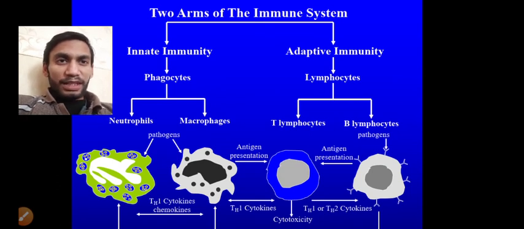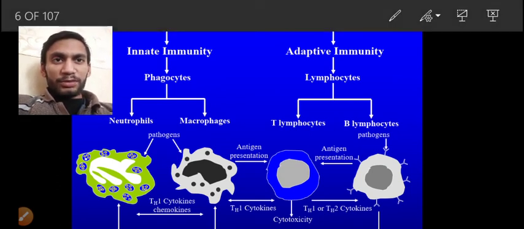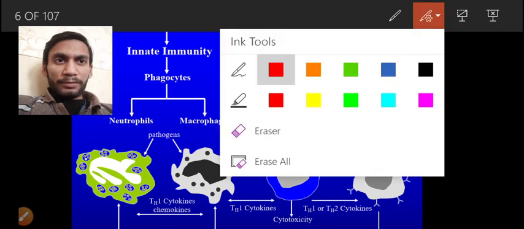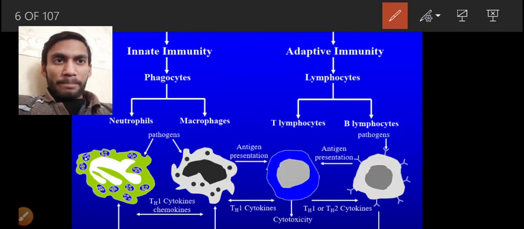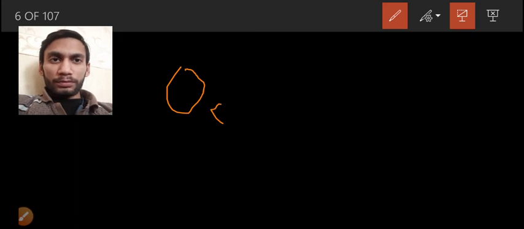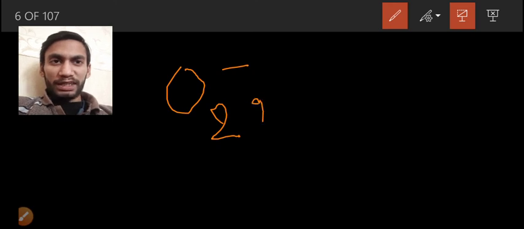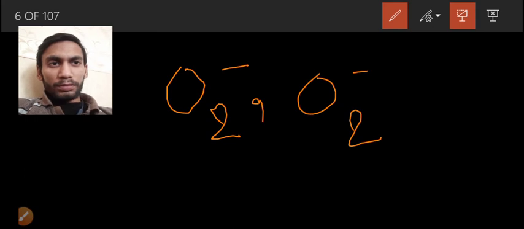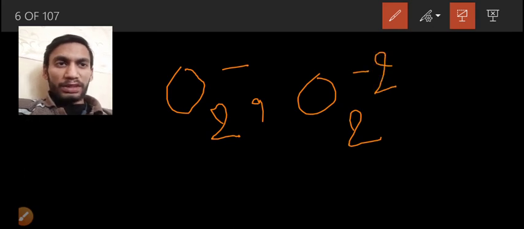These radicals are mainly O2 minus, that is superoxide, and O2 minus 2, that is peroxide.